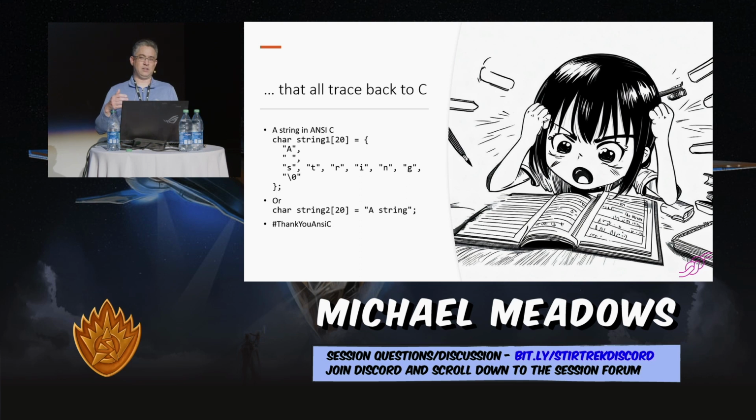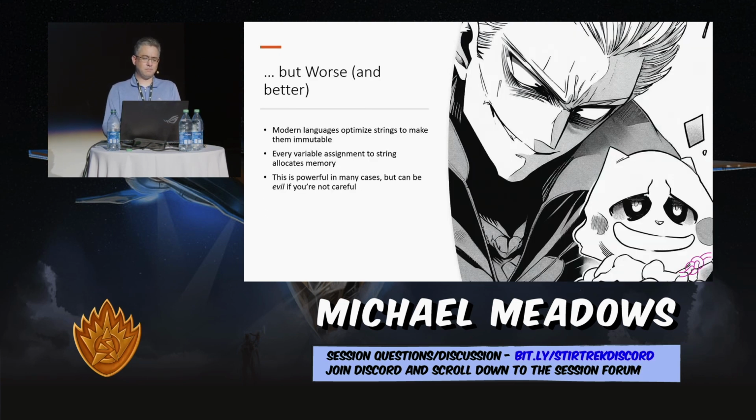When we do this in our modern languages, it optimizes the creation of these things. It tries to optimize the management of them, and tries to optimize the garbage collection of them as best it can, right? It also makes them immutable, and that's both good and bad, right? It's good because we can basically reuse strings and treat them as equal, and that helps a little bit with the heap. But it's bad because we can't mutate strings, which means every time we try, we create a new string.